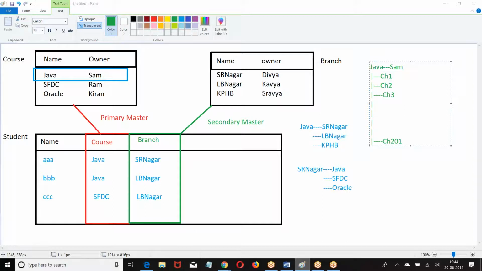Right. Next concept. A junction object cannot be a parent to any other object. Already we discussed this point. Any object which has two masters on it cannot be a parent to any other object. Junction means you already have two parents on you. I hope you are clear. Everyone is good with this? Let us see the theoretical information.